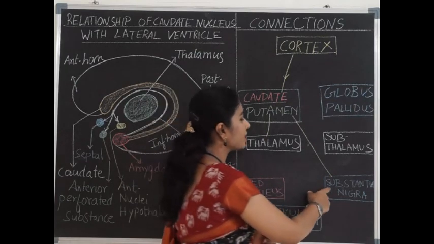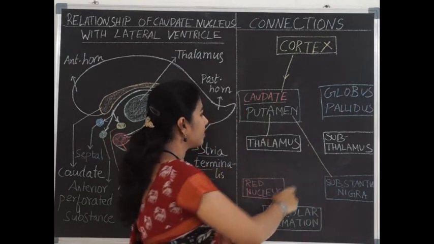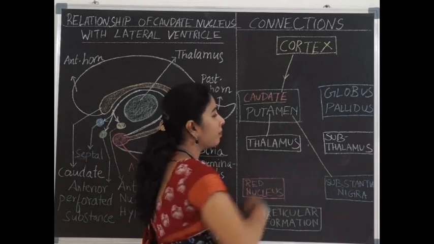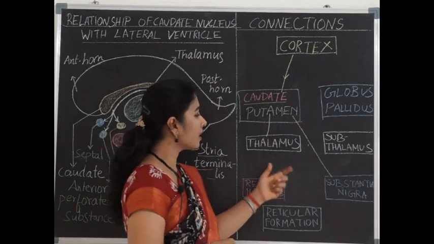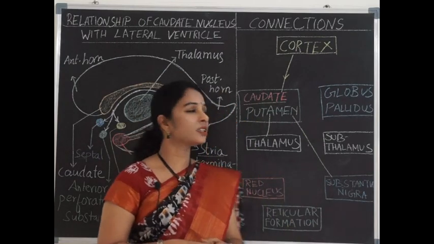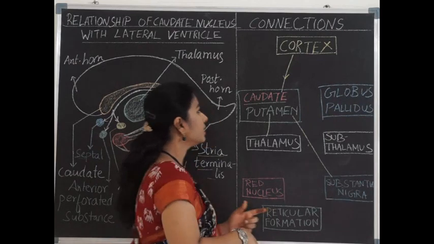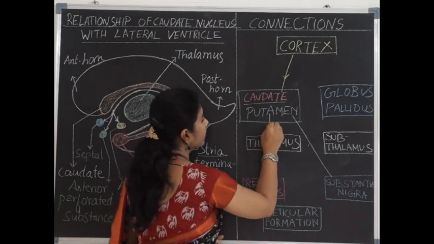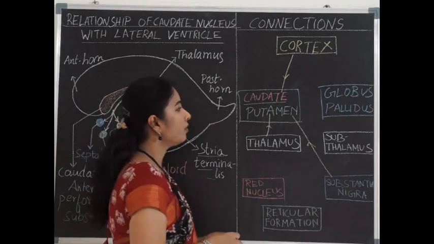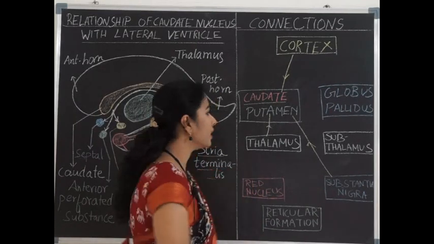And from the substantia nigra, the dopamine is transferred to the putamen by means of the nigrostriatal pathway, and this has an inhibitory action on the corpus striatum. So these are the afferents which are reaching the corpus striatum. Let's see the efferents. The efferents are mainly from the globus pallidus.